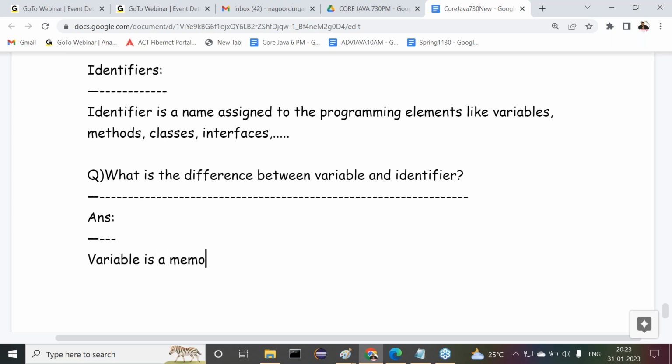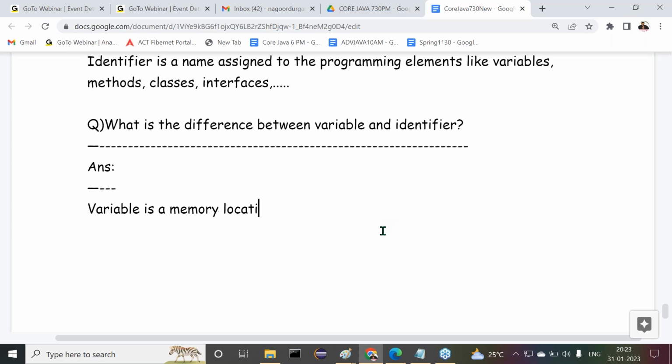A variable is a memory location, just a block of memory. A variable is a block of memory to store a value.